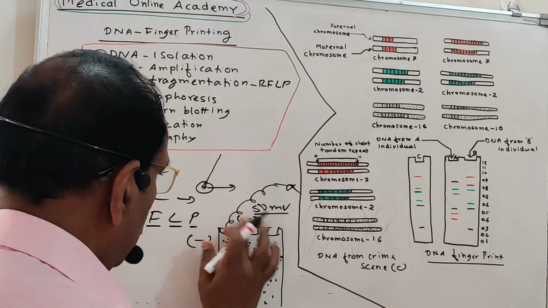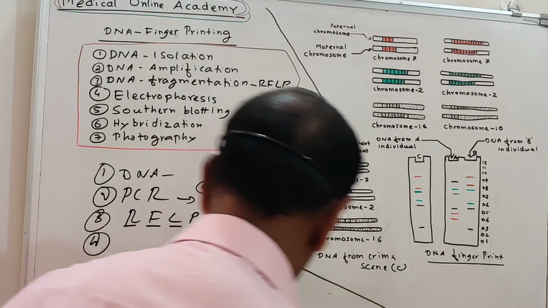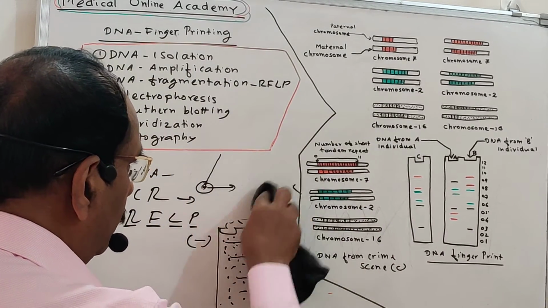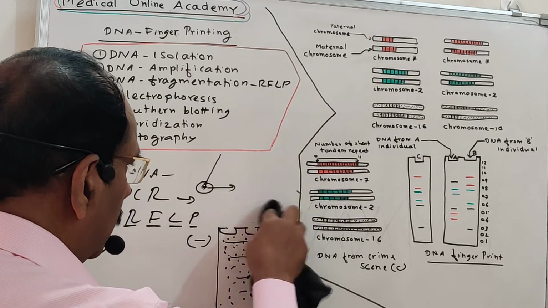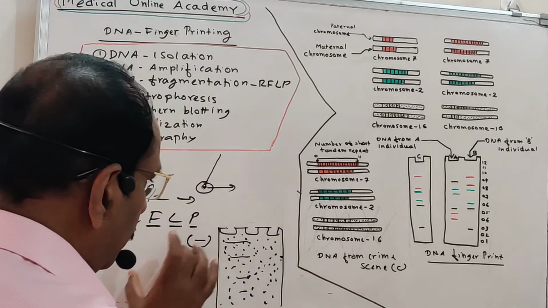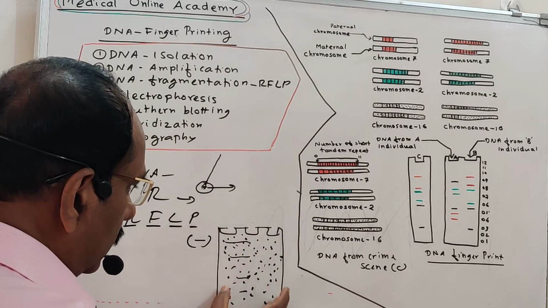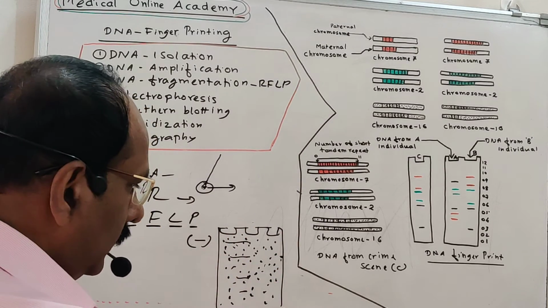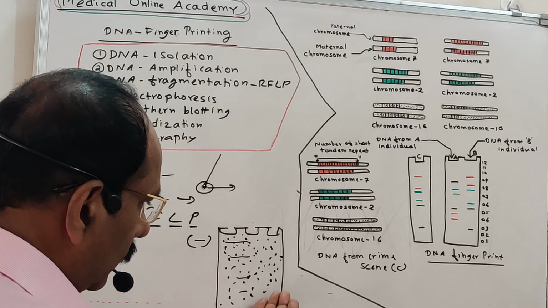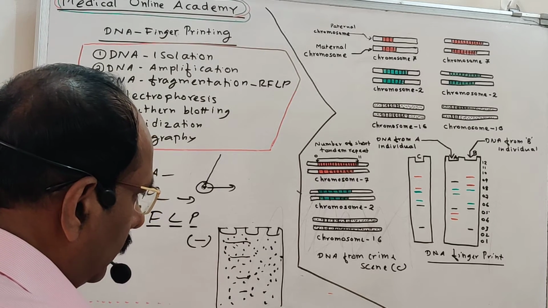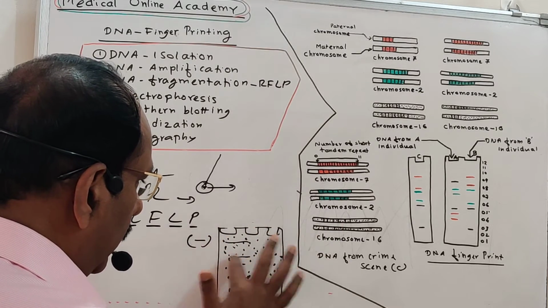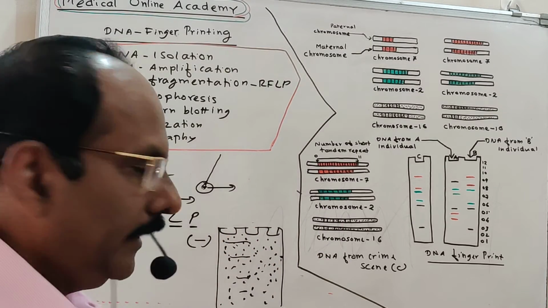Then we take this chamber outside, this polyacrylamide chamber, the gel electrophoresis chamber, and separate it from that. Then the gel is present in it. The gel is very slowly ejected out by applying force downward, here it is empty. Applying the force, it can be separated out. Suppose this is the gel having the DNA strands. So the DNA strands are separated.